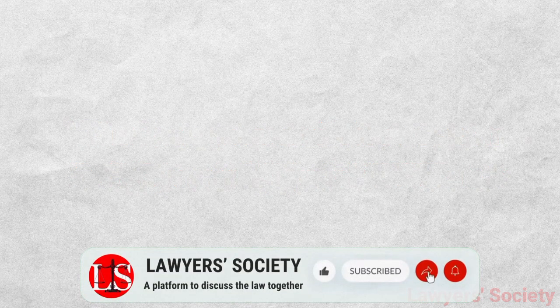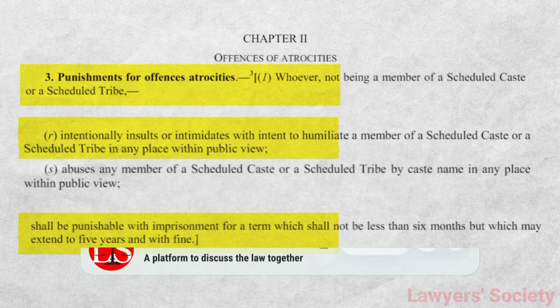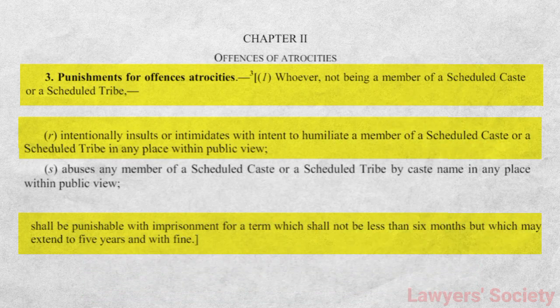Act. If you read Section 3R, it says whoever not being a member of a scheduled caste or a scheduled tribe intentionally insults or intimidates with intent to humiliate a member of a SC or a ST in any place within public view shall be punishable with imprisonment for a term which shall not be less than 6 months but which may extend to 5 years and with fine.